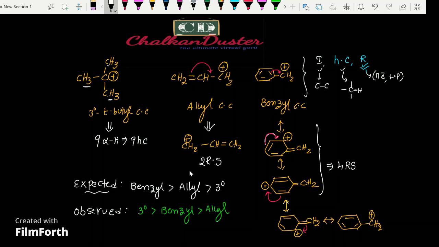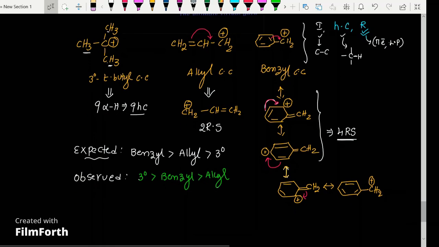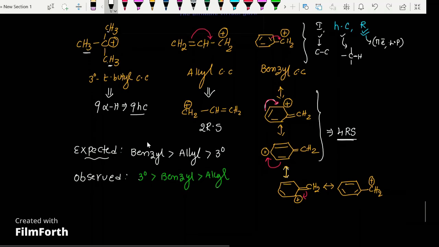Why? For the benzyl carbocation, delocalization of the pi electrons of the aromatic ring gives 4 resonating structures, but the tertiary butyl carbocation gives 9 hyperconjugation structures. One point of argument is that 9 hyperconjugation structures may be more effective than 4 resonating structures.